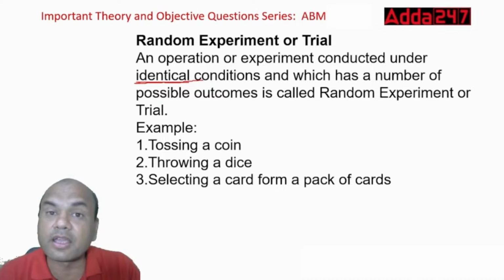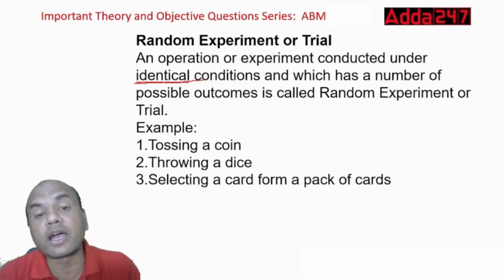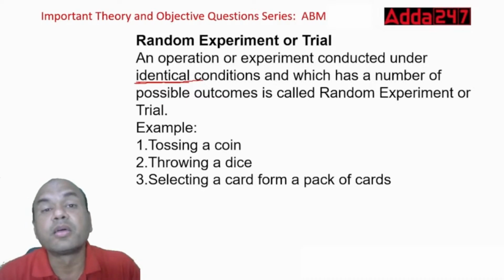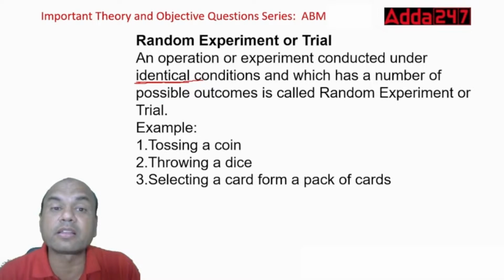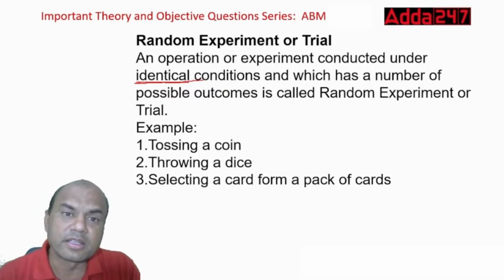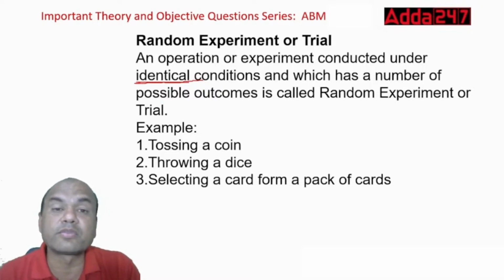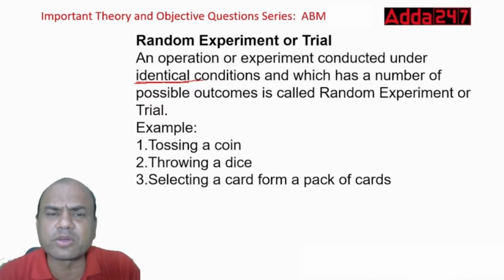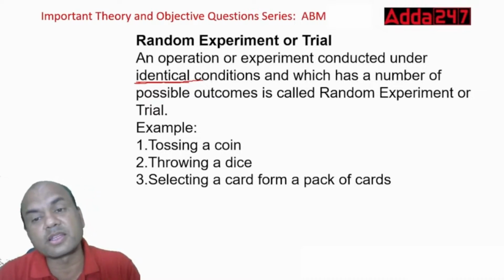Chandrayaan, how did it succeed? Identical conditions were first created in the lab. Okay, which has a number of possible outcomes, right? Possible outcomes can be anything. It could have crashed, but it succeeded. Why? Because the identical conditions were so matching. They were created in so much detail that the chance of crashing was 0%. And the number of possible outcomes is what makes it a random experiment.